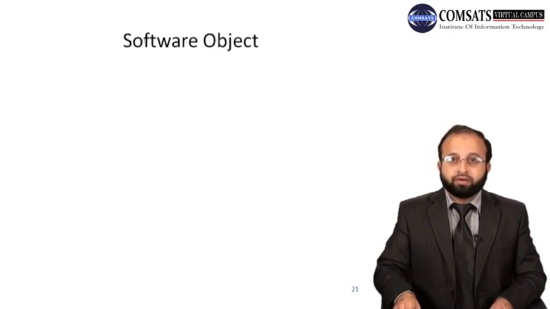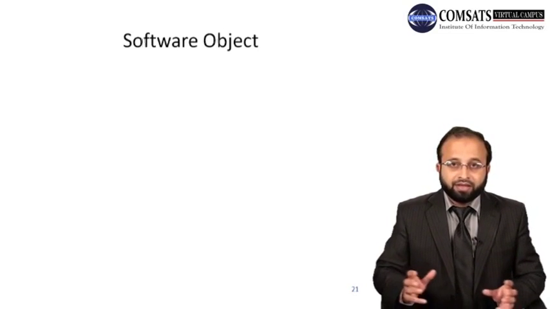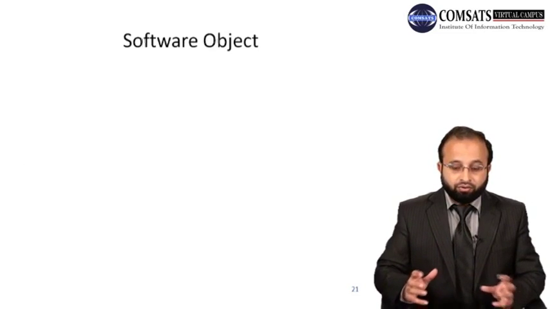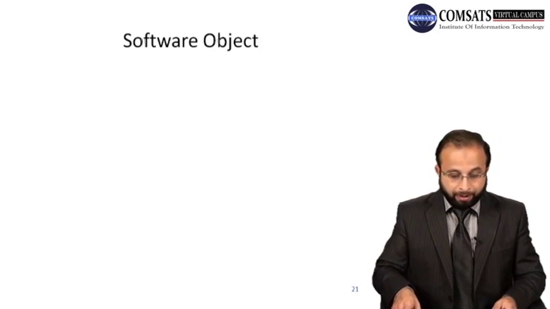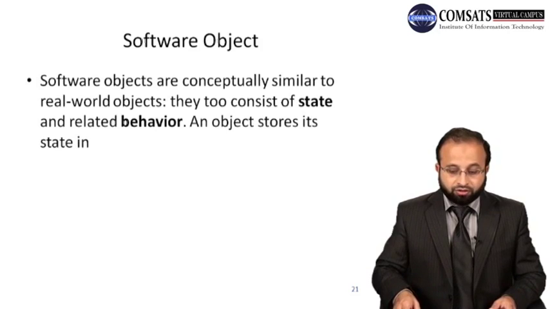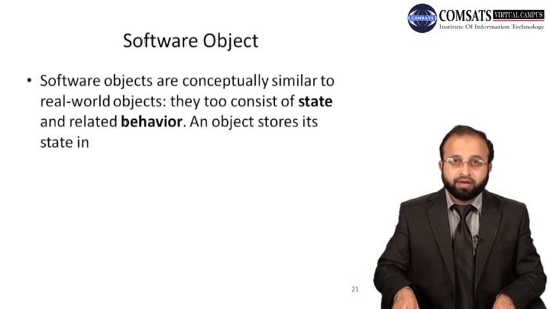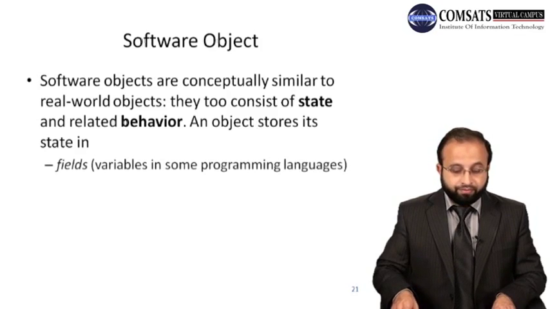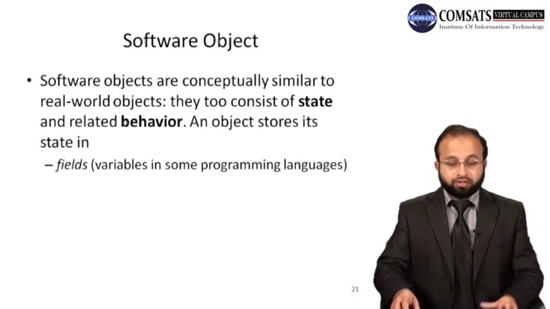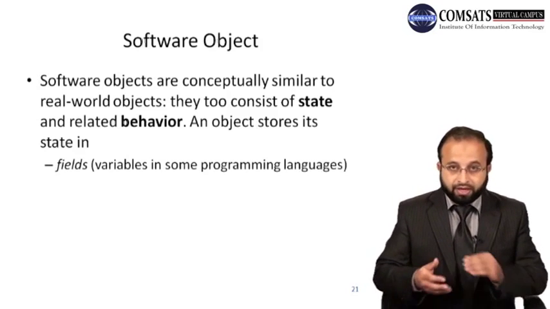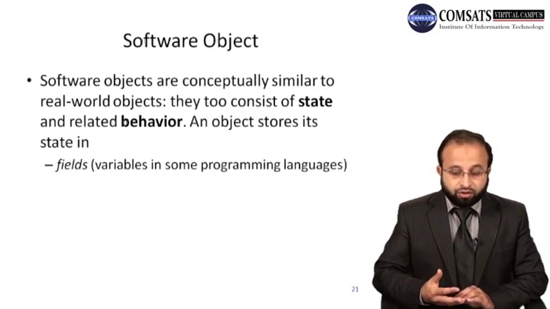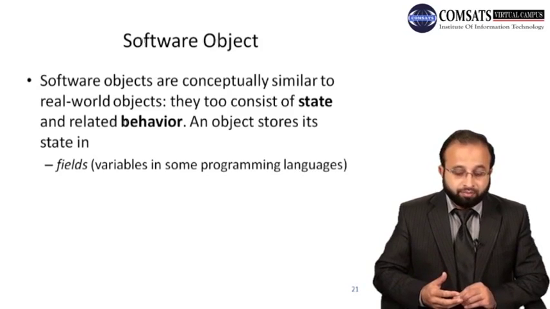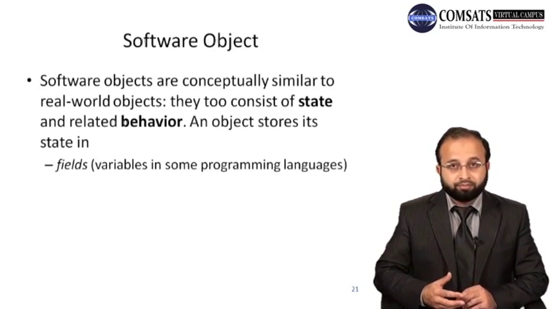Now let's see what a software object is, and how we can formulate a real world object into a software object. Software objects are conceptually similar to real world objects. They too consist of state and related behavior. An object stores its state in fields. So objects have state and behavior, and in a software object the states are represented by fields, that is variables in some programming language.